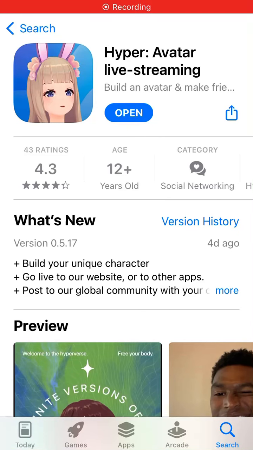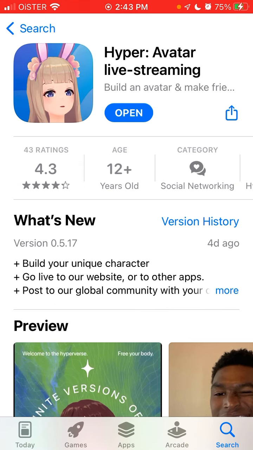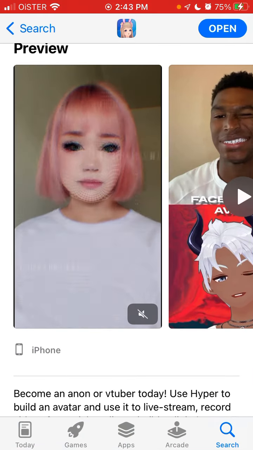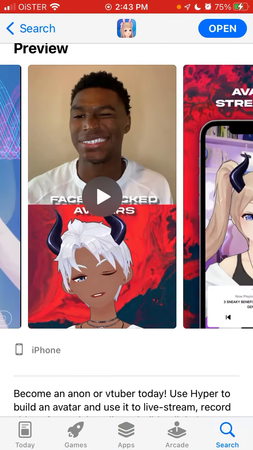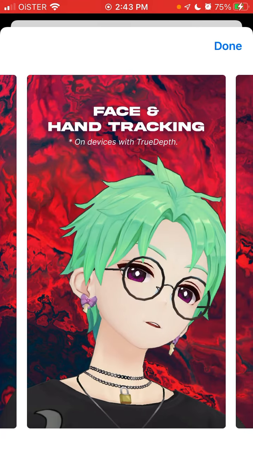Here's an interesting app which is called Hyper Avatar Live Streaming. Build an avatar and make friends. This app briefly entered the top social media apps in the US App Store. It's an interesting concept. Basically, it's like a metaverse app where you can create avatars, upload your photo, create an avatar, and start streaming, similar to Twitch or YouTube TV.